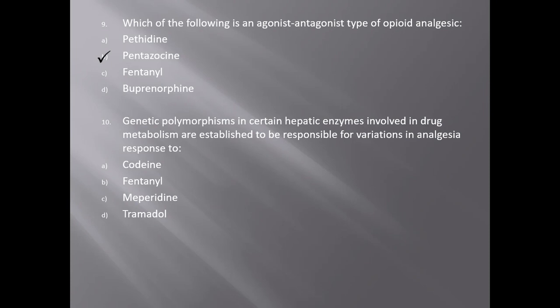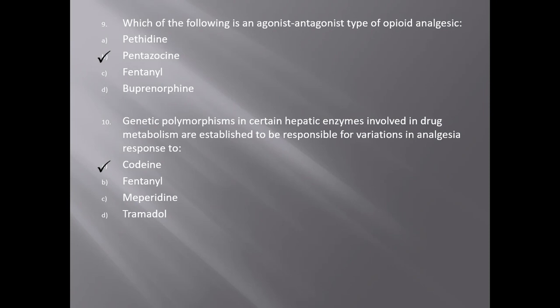Next. Genetic polymorphisms in certain hepatic enzymes involved in drug metabolism are established to be responsible for variations in analgesia response to A. Codeine, B. Fentanyl, C. Meperidine, and D. Tramadol. And the answer is A.